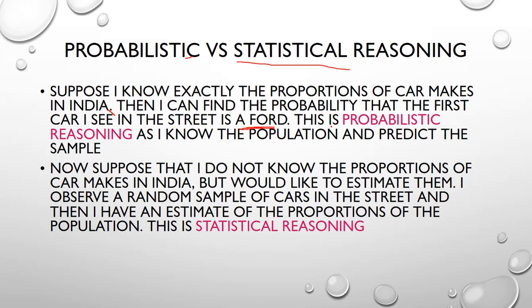This is probabilistic reasoning, as I know the population and predict the sample. But in statistical reasoning, suppose I don't know the proportion of car makes in India, but would like to estimate them. I observe a random sample of cars in the street, and then I have an estimate of the proportions of the population. This is statistical reasoning, based on population and sample. Probability is based on chance of occurrences.